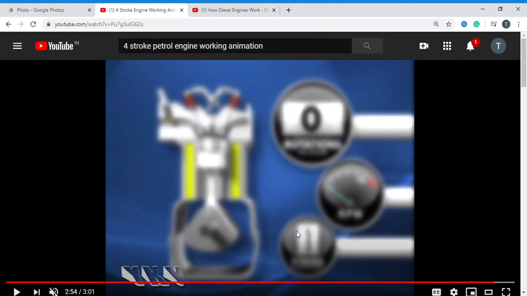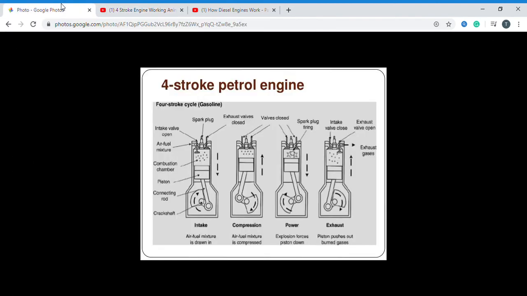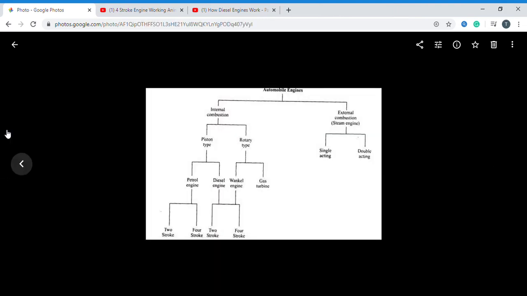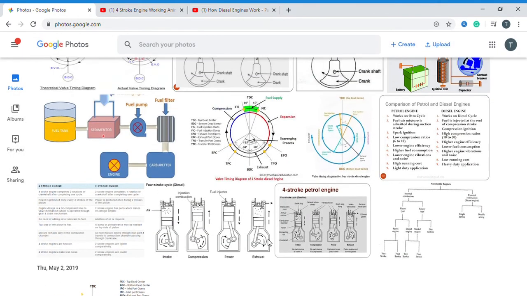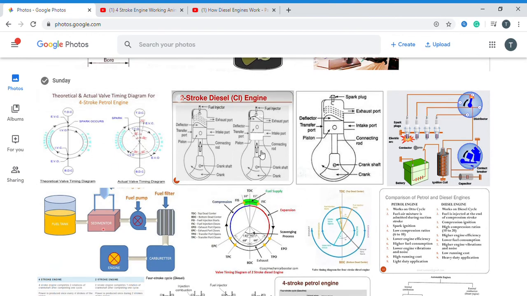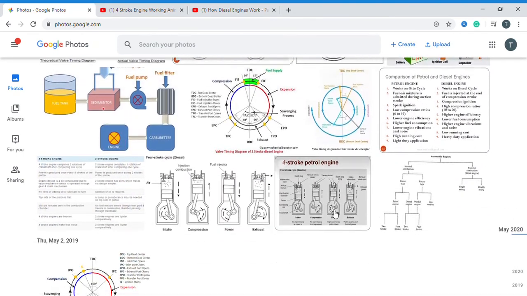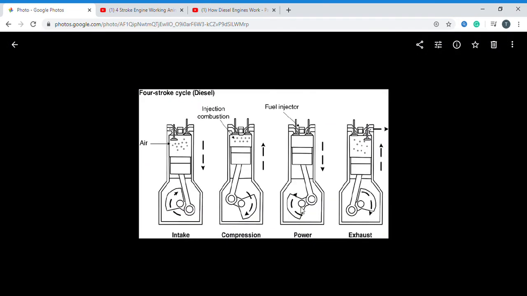Now we'll discuss a four-stroke diesel engine. So this is a four-stroke diesel engine. We call the diesel engine a compression ignition engine because we have the fuel injector.